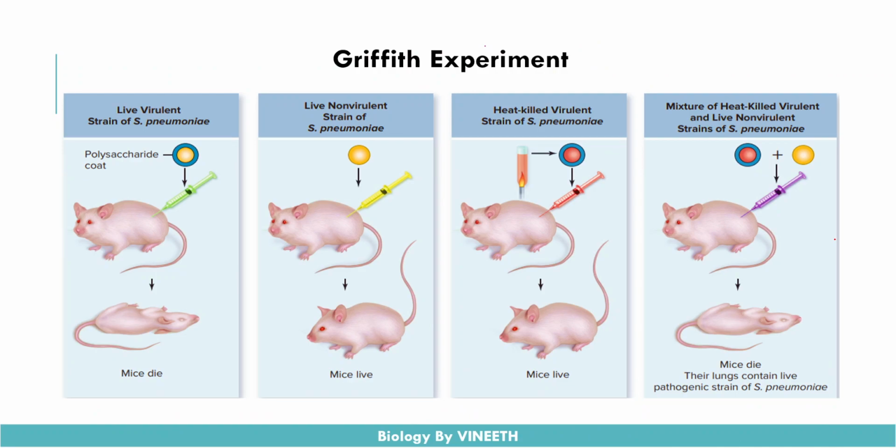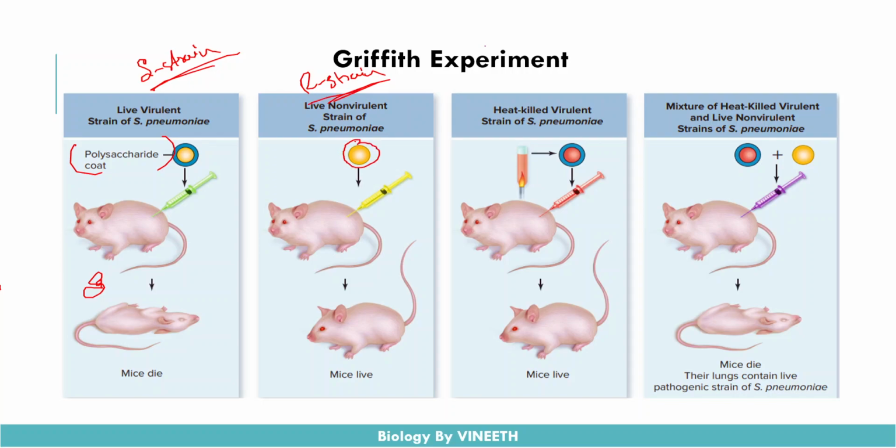One major experiment carried out by Griffith is the transformation experiment. He took two strains of Streptococcus pneumoniae: one virulent strain and one non-virulent strain. He named the virulent strain the S strain and the non-virulent strain the R strain. You can also call them the smooth strain and the rough strain. The smooth strain contains a polysaccharide coat, while the R strain doesn't contain any polysaccharide coat.